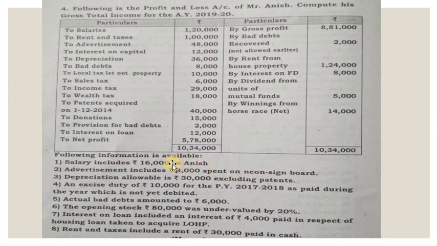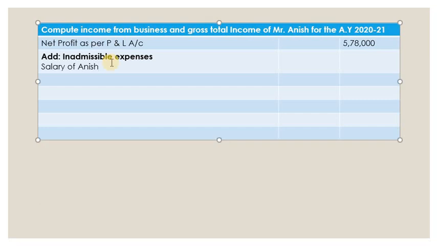So what we have to do? We have to add this expense to the profit because it's already deducted here in the 1,20,000. That amount is also included, right? So it is already debited. Now we have to add back. Debited means minus, so we have to add back. Let's add back. So how much is the salary of Anish? Let's write here.